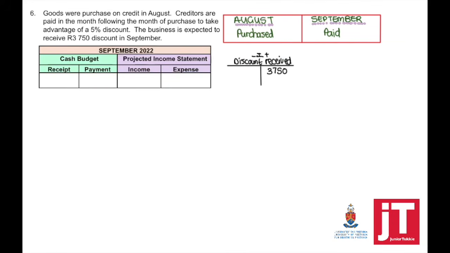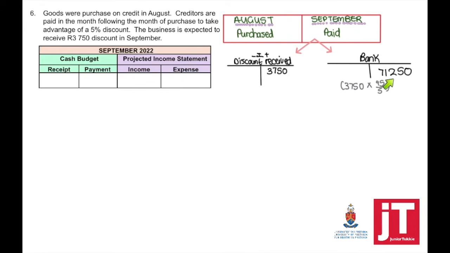But now, they provided us with discount received, which is an income, the amount of discount that we will receive. So to find out the amount which we are going to pay our suppliers, we need to take 3,750 times 95 divided by 5.